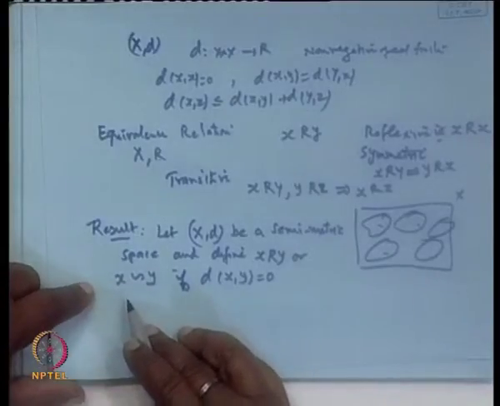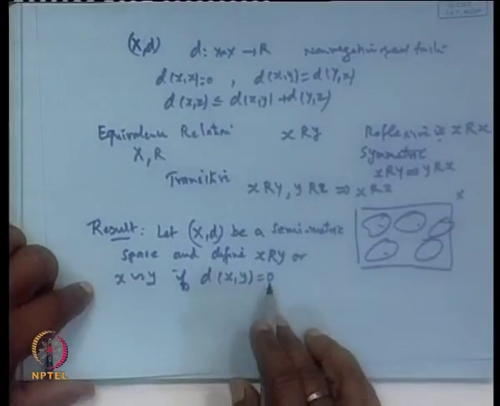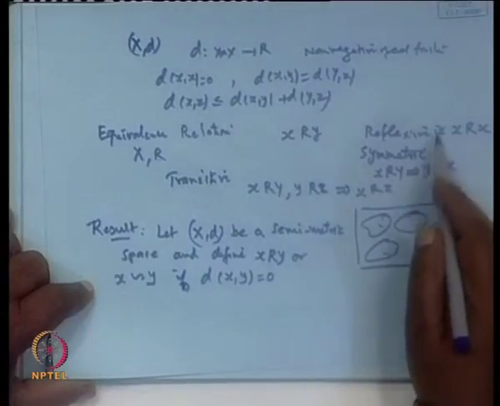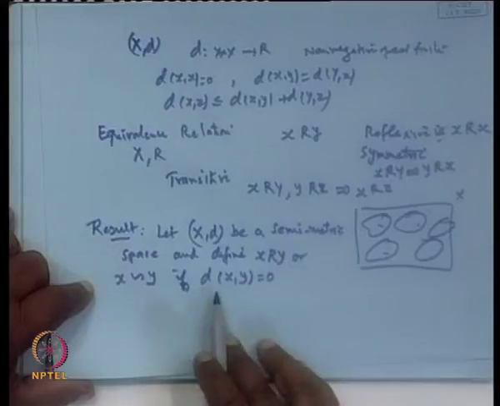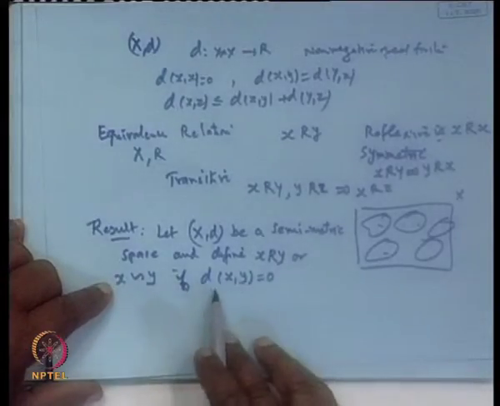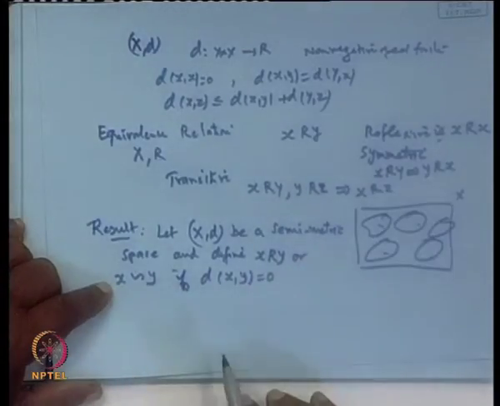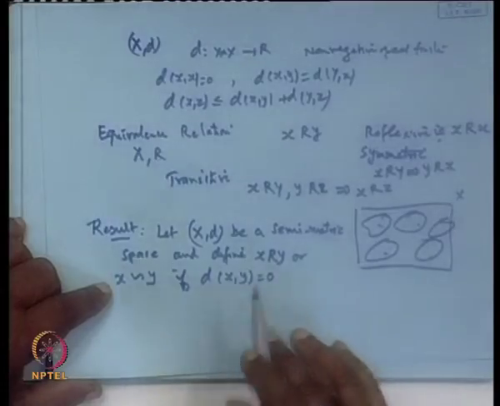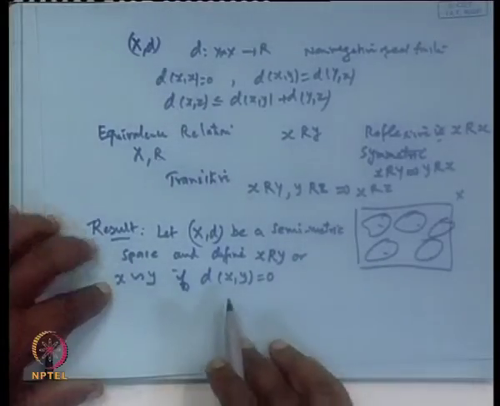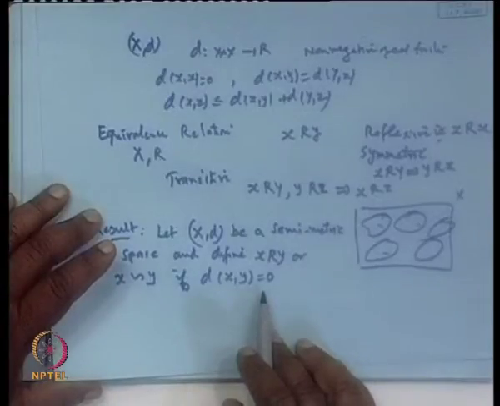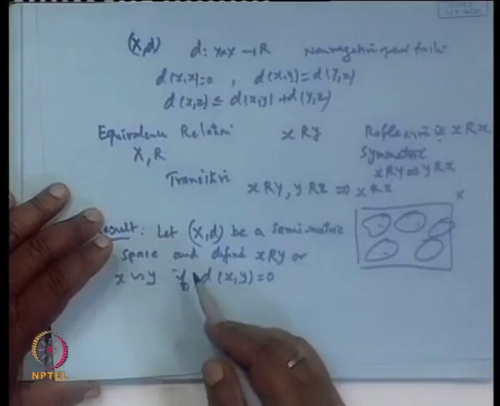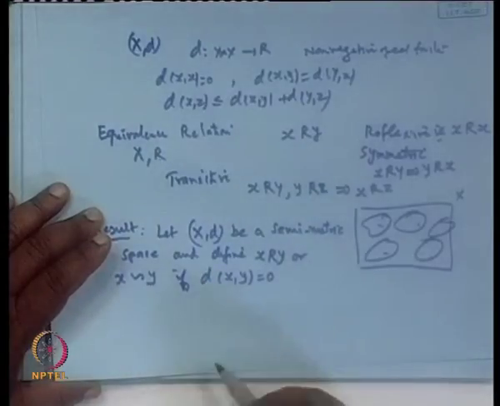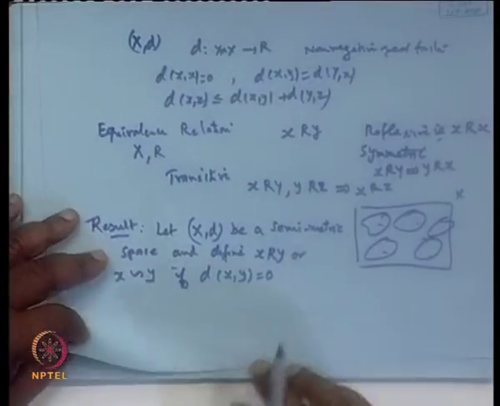Once we define this relation, it will satisfy these three conditions: reflexive, symmetric and transitive. If we replace y by x, d(x, x) is 0, so the reflexive property is satisfied. If d(x, y) is 0, d(y, x) will be 0. Similarly, d(x, z) is less than or equal to d(x, y) plus d(y, z). Both are 0, and since it is a distance function, it cannot be negative. So d(x, z) must be 0. So it is an equivalence relation.